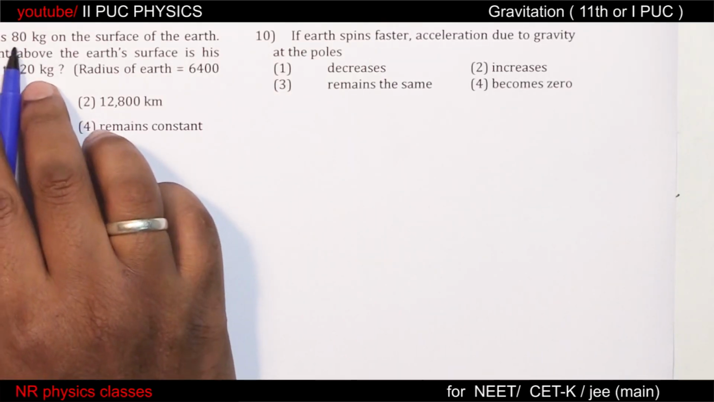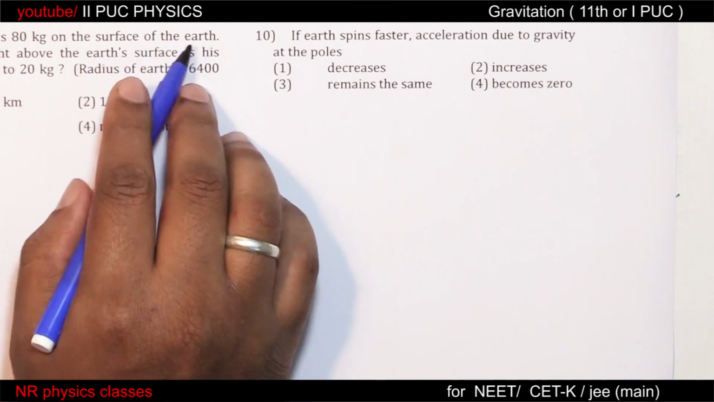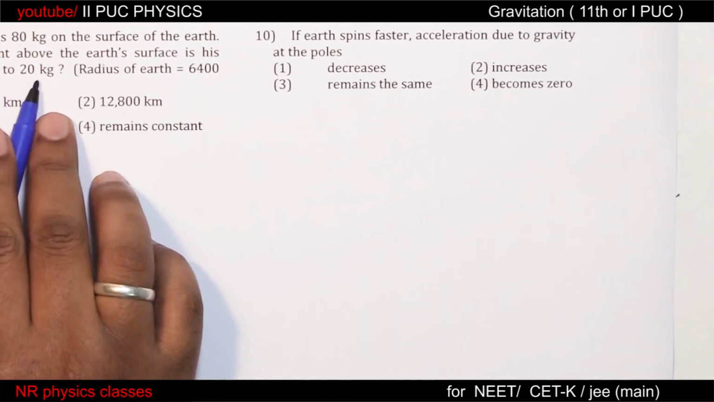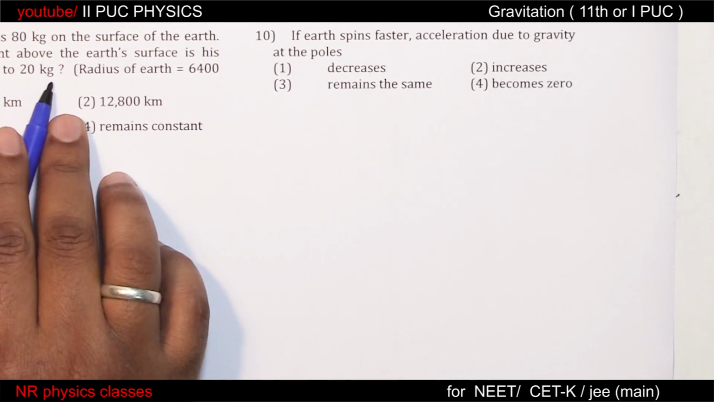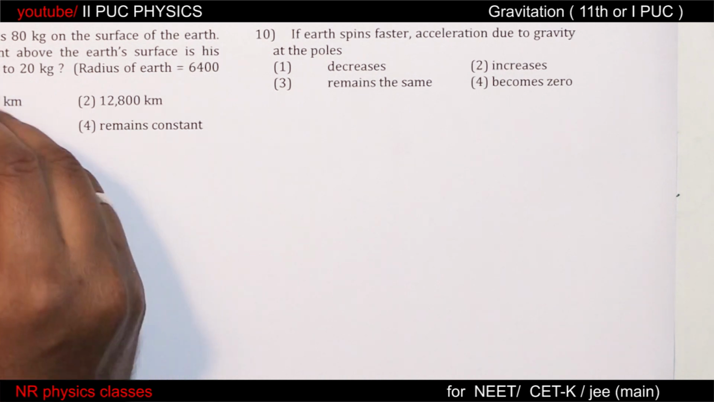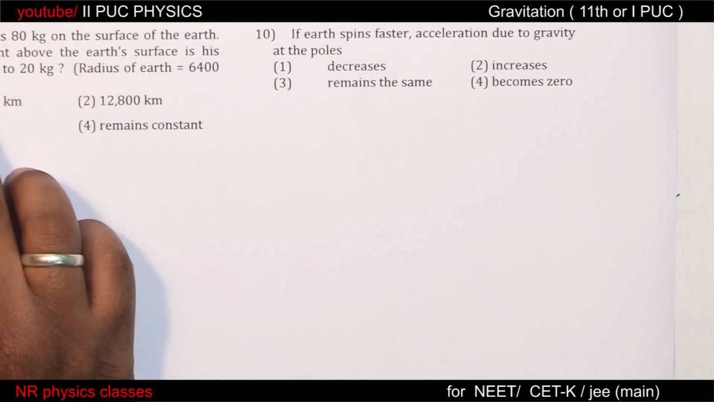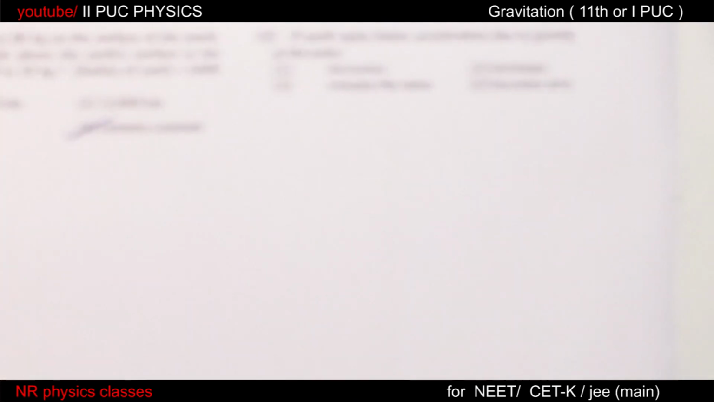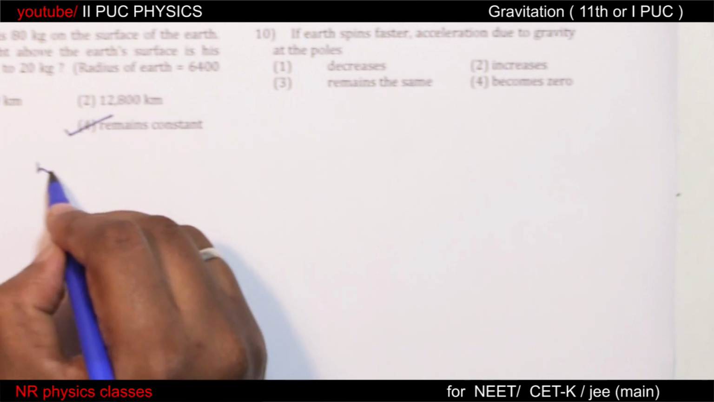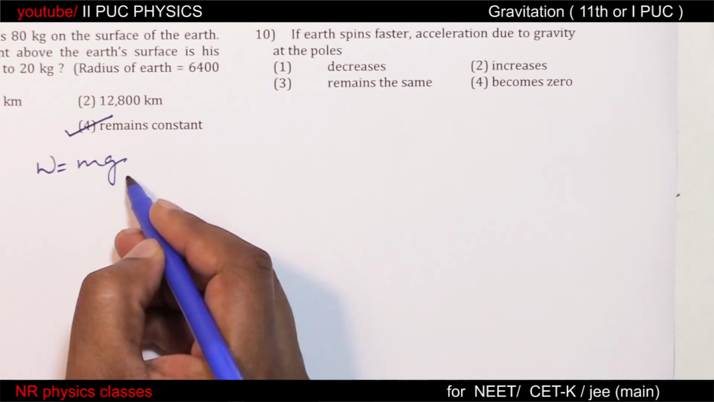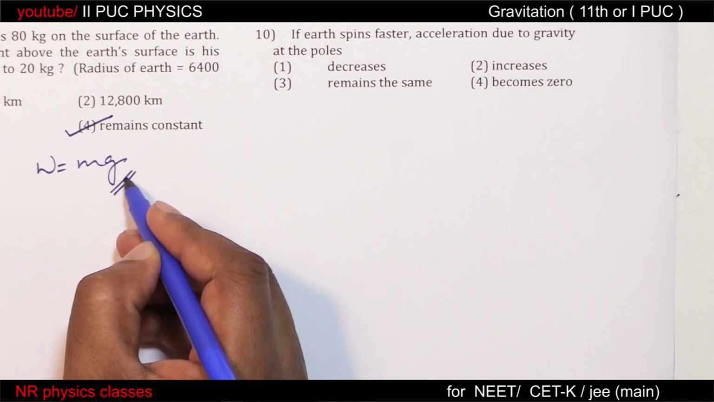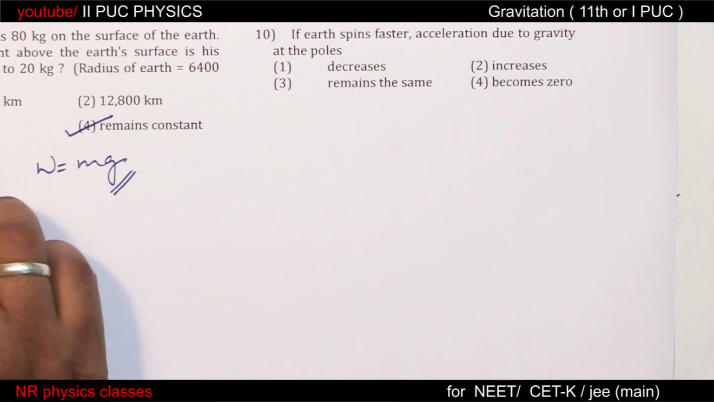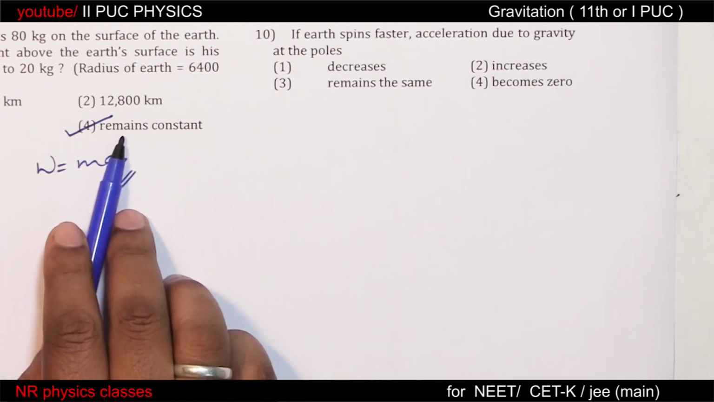Mass of man is 80 kg on the surface of the earth. At what height above the earth's surface is his mass reduced to 20 kg? Since mass doesn't vary with respect to place, it remains constant. If it is weight, then weight depends on acceleration due to gravity, and acceleration due to gravity changes from planet to planet, isn't it? From place to place. In this case, mass therefore remains constant.